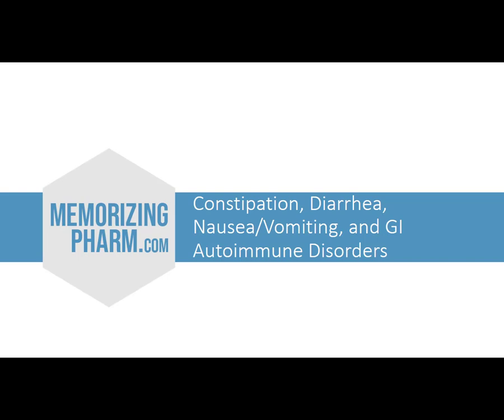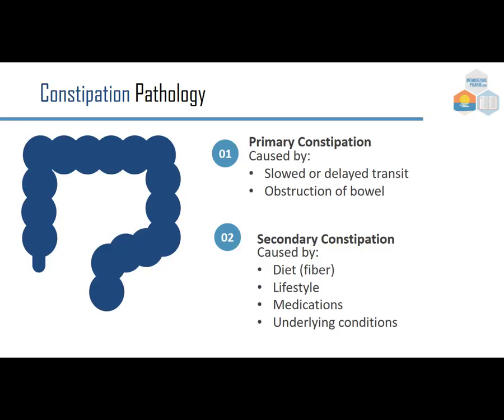Constipation, diarrhea, nausea, vomiting, and GI autoimmune disorders. So when we look at constipation and the pathology, the first point is that we have primary constipation. This is caused by slowed or delayed transit. Maybe the bowel is obstructed.